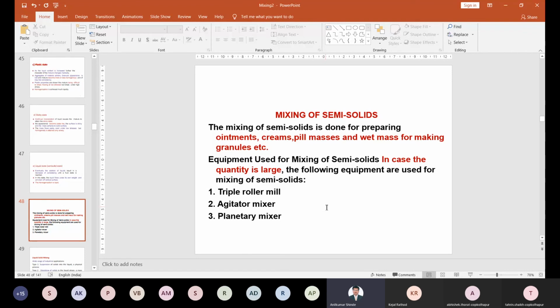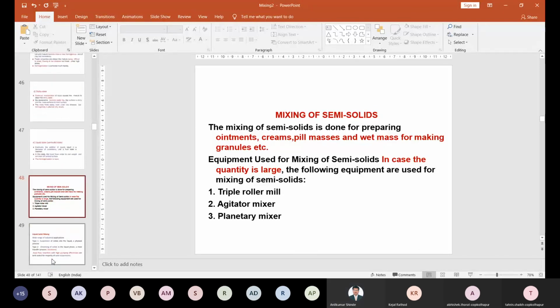If the quantity is very small, we can use the mortar and pestle in a laboratory, right? If the quantity is more, you require different types of mixers. This may be a triple roller mill, right? Or agitator-type mixers, or planetary-type mixers, which we can use for the same purpose also. So this is about the mixing of semi-solids.